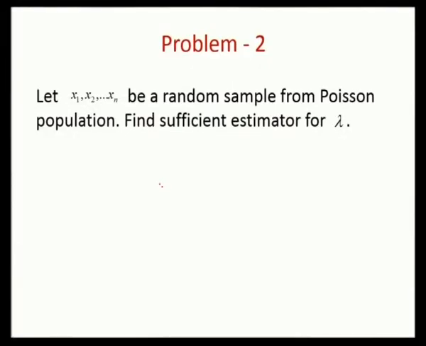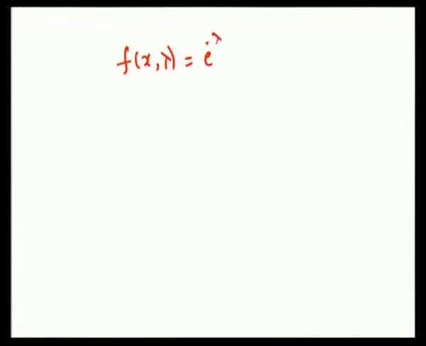So, now let us discuss the second problem, where we have been given that x1 up to xn is a random sample from a Poisson population. Find the sufficient estimator for lambda. So, how to go about this particular problem? The density function of Poisson population with the parameter lambda is given as e power minus lambda, lambda power x by x factorial, where x ranges from 0, 1, 2, 3 up to infinity, okay, and lambda is the parameter.